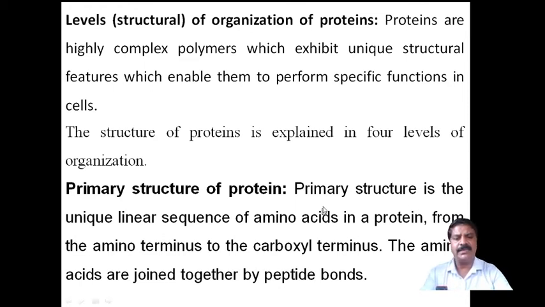The primary structure is the unique linear sequence of amino acids in a protein from the amino terminus to the carboxylic terminus. The H of the NH2 group and the OH of the carboxylic acid combine. Therefore the amino terminus and carboxylic terminus join together by removing water, and amino acids are joined together to form a peptide bond.